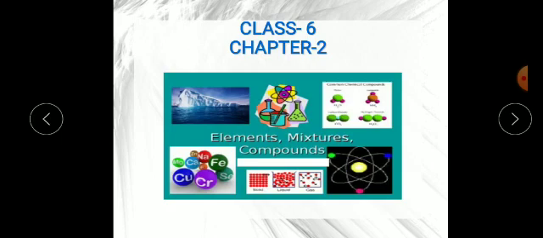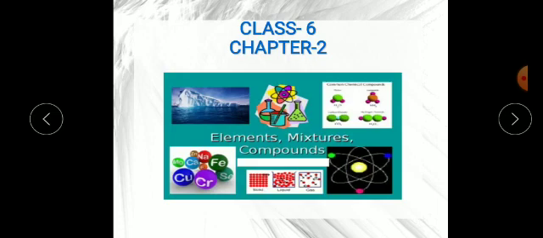Now, children, you know everything is made up of matter. In the first chapter also I explained that everything around us, whatever we breathe, whatever we see, is made up of matter. So in this chapter we will learn about what elements, mixtures and compounds are. Matter can be classified as elements, compounds or mixtures based on its composition and the nature of the particles found in it.